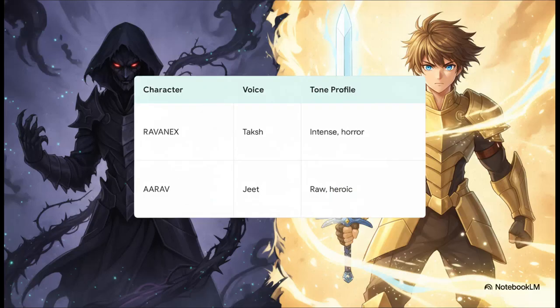We know an AI video without a meticulously mixed audio track will just feel flat and robotic. First, we need to cast our voices, so we dive into the ElevenLabs library. The contrast we set up here is stark.